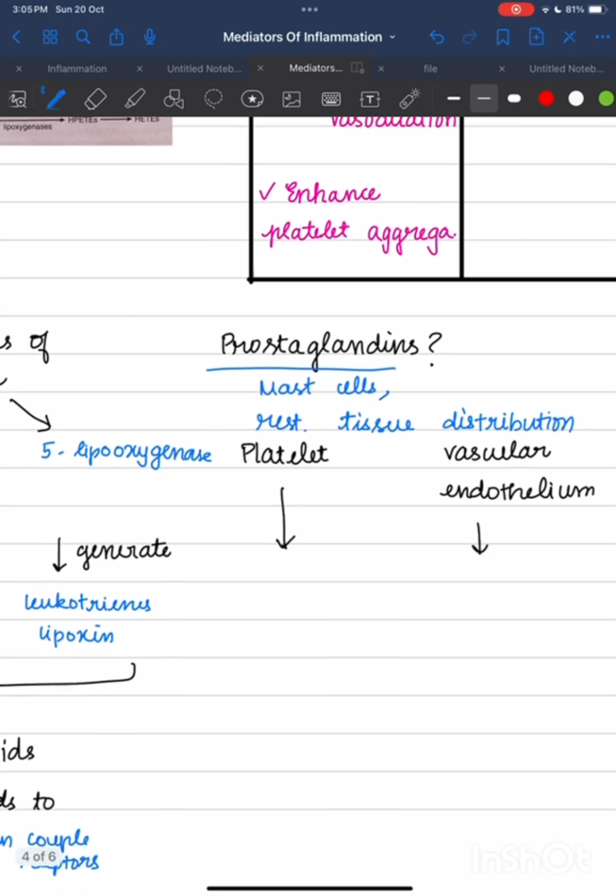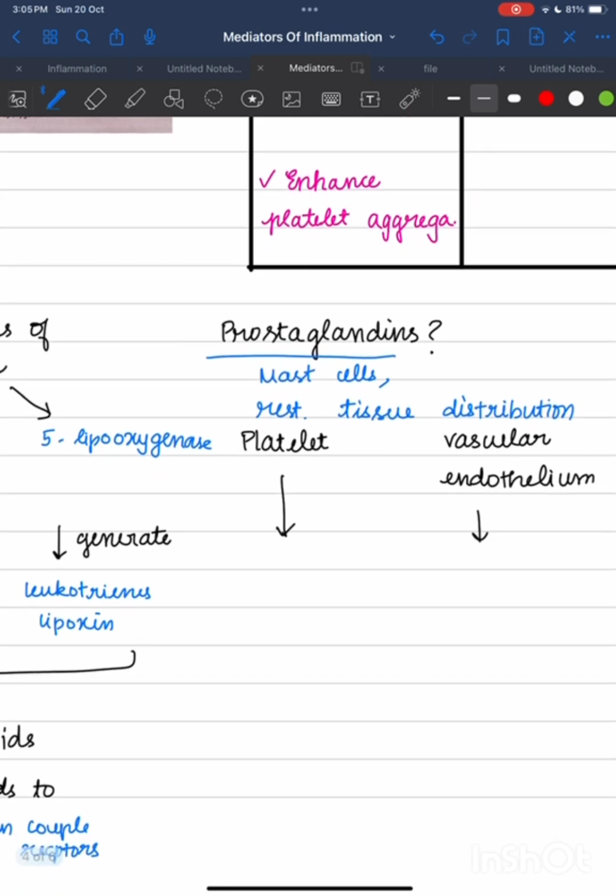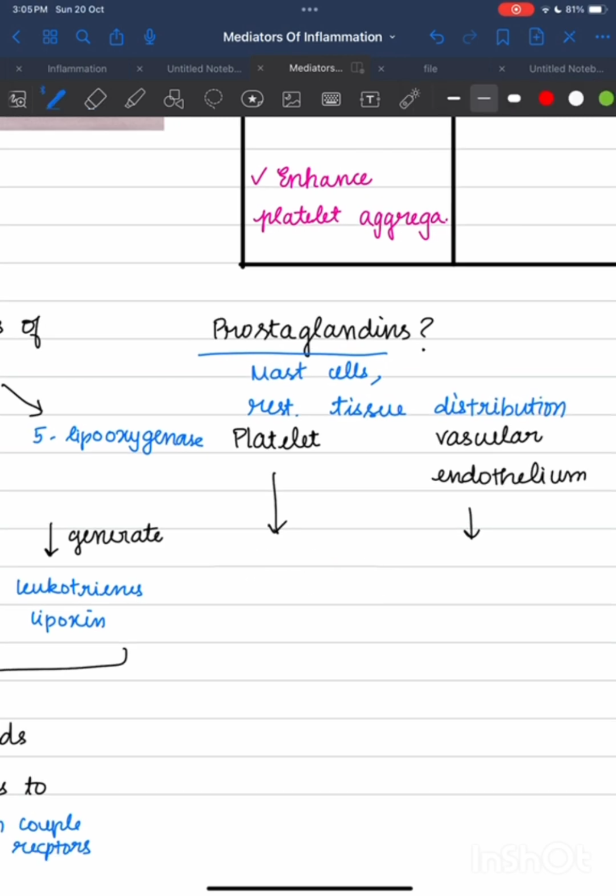So what is the enzyme present in platelets? The enzyme present in platelets is called thromboxane synthase. In vascular endothelium, it lacks thromboxane synthase and it has prostacyclin synthase.